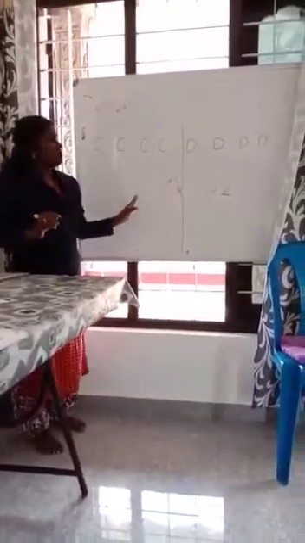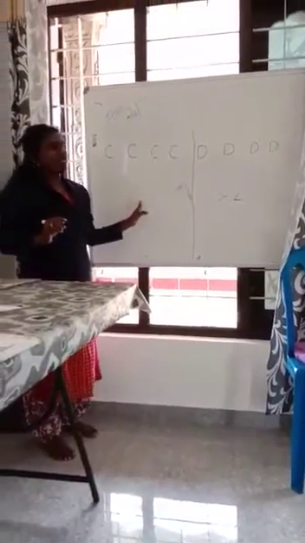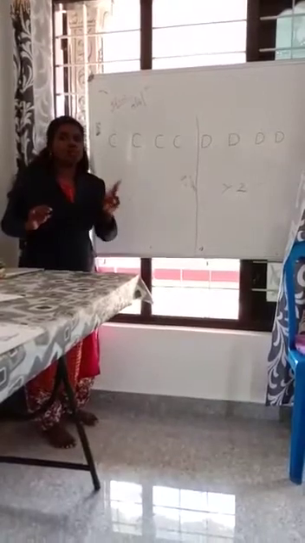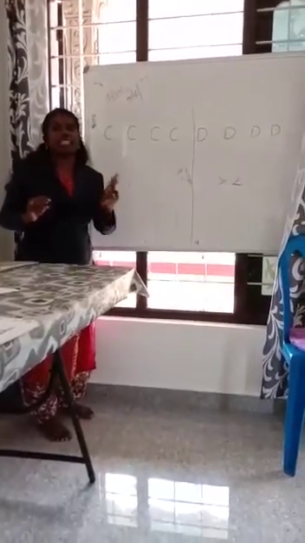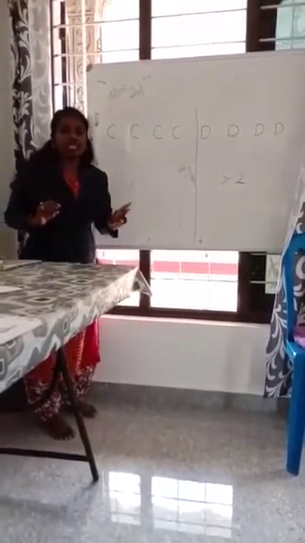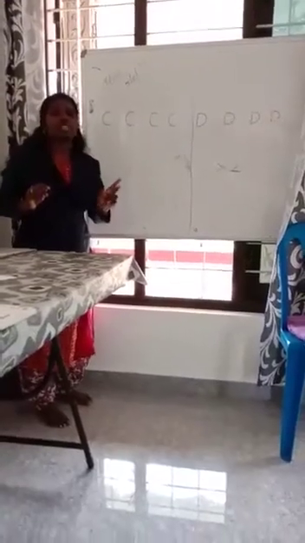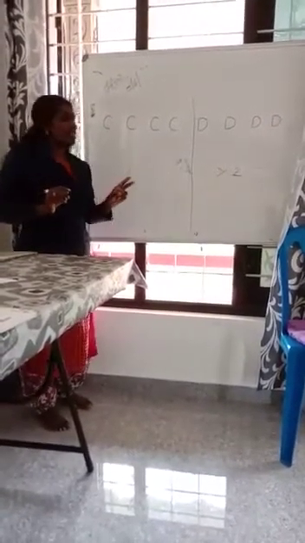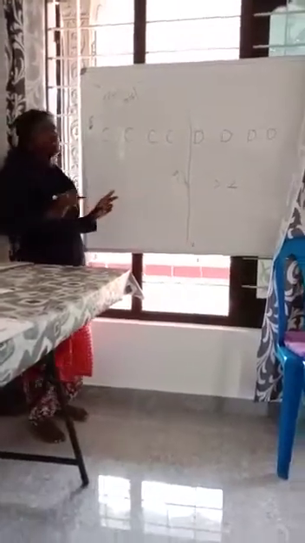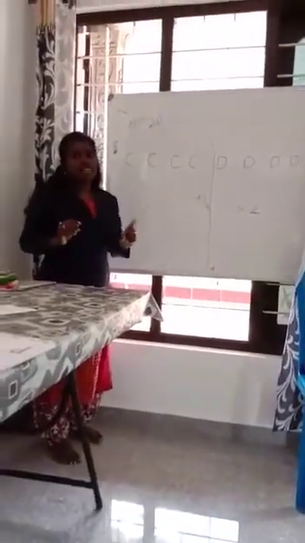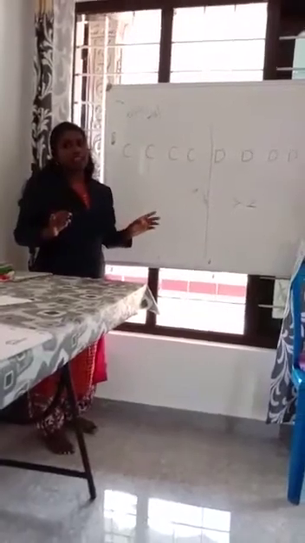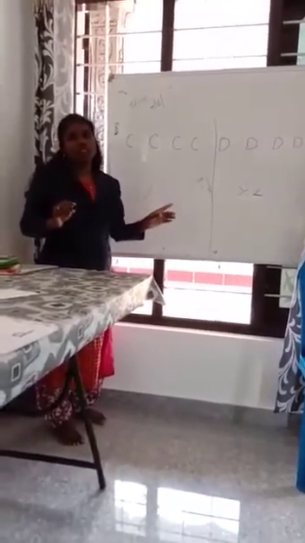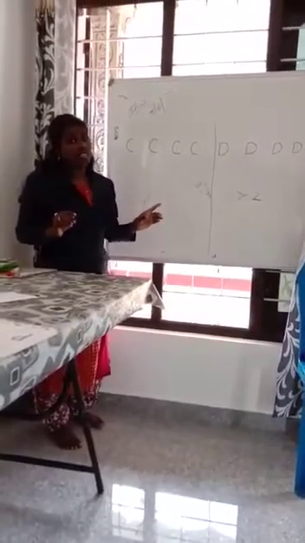Okay. Let us conclude today's class. Just remember, today we introduced 2 letters in the English alphabet, C and D. The sound of C is K and the sound of D is D. C stands for cake, candle, car, like that. And D stands for drum, dog, door, doctor and dolphin.